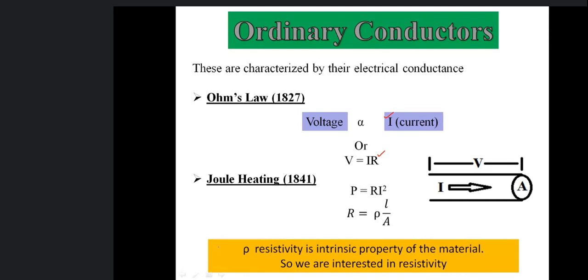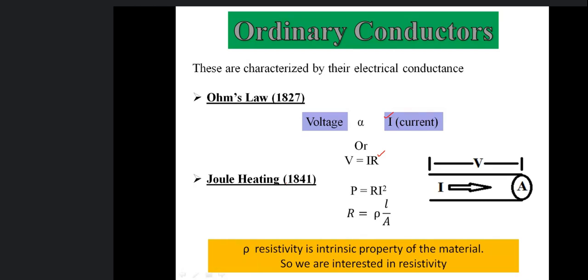So again, resistance is responsible for this Joule heating. Resistance depends on dimensions, length and area, but resistivity is the intrinsic property of the material, and resistance is rho times l over A. So resistance is important, resistivity is important. The intrinsic property of the material is important to decide how it allows current to flow through it.